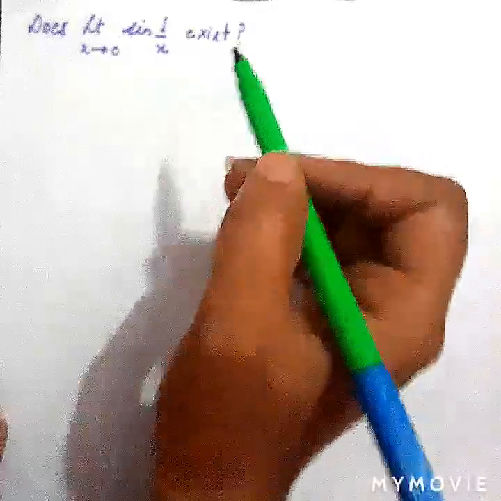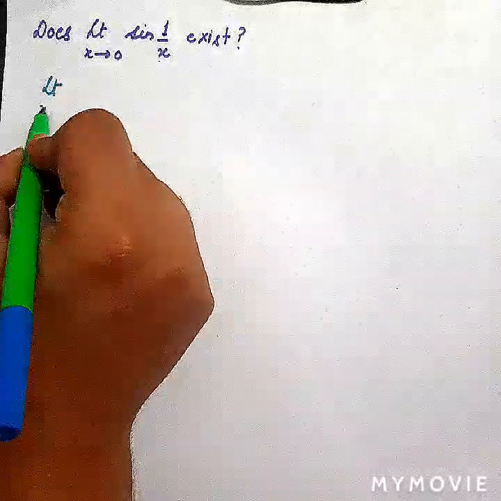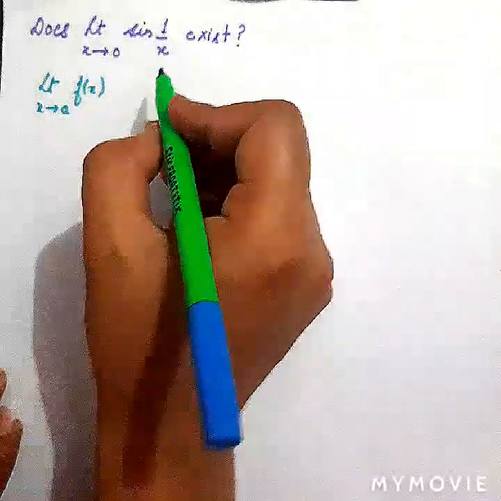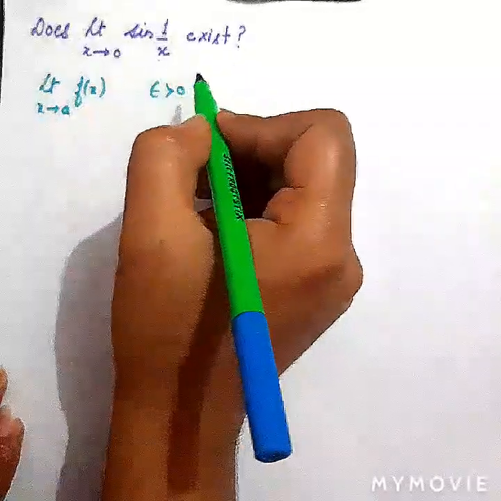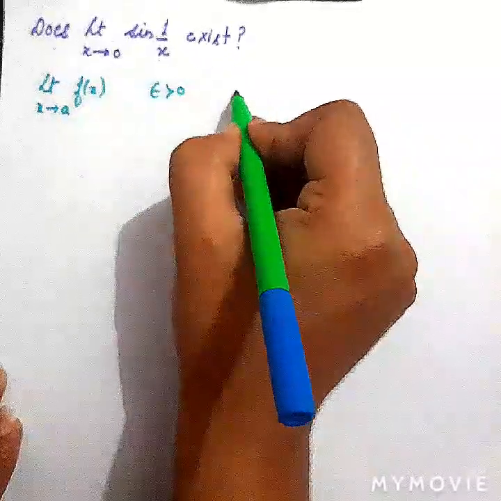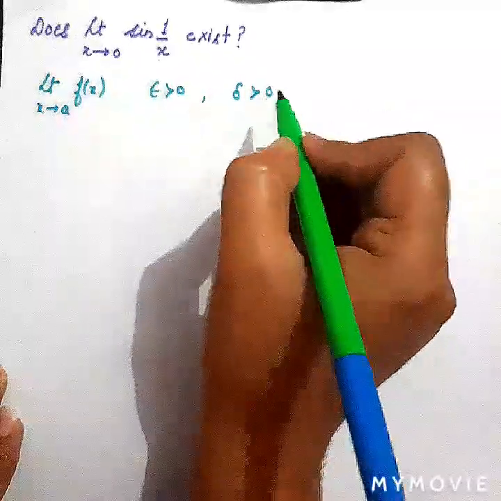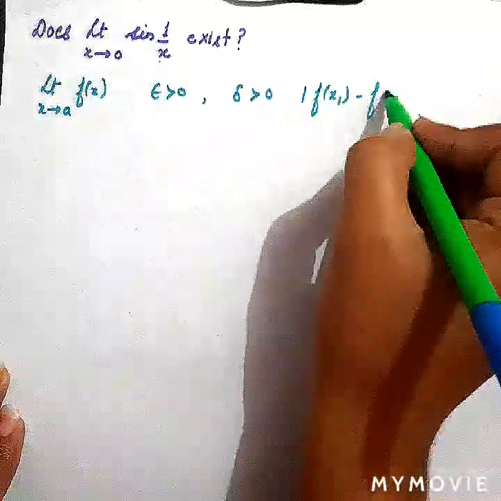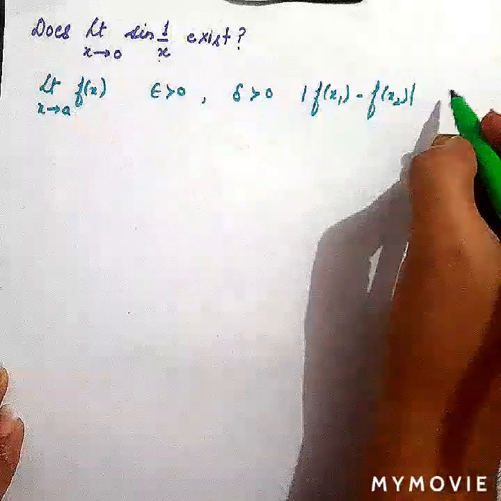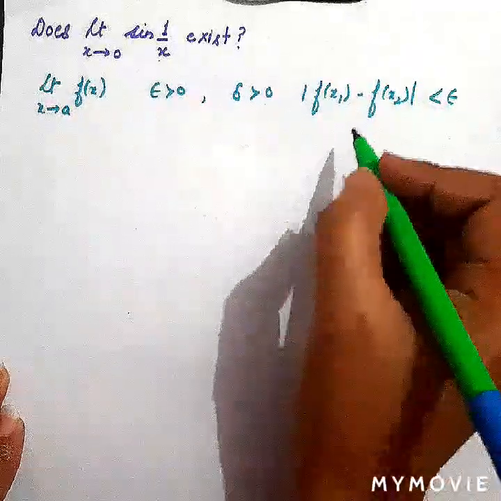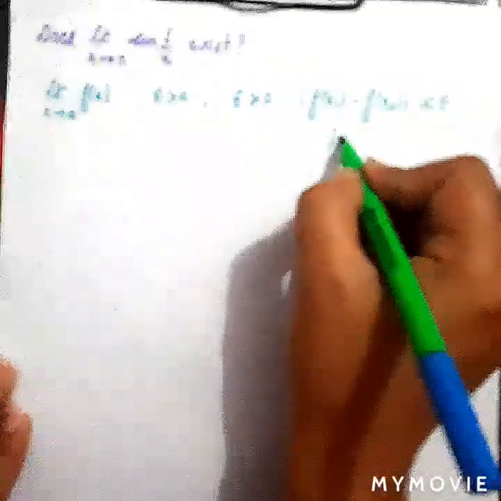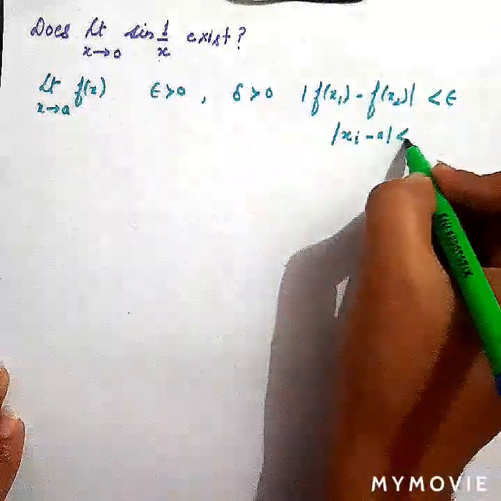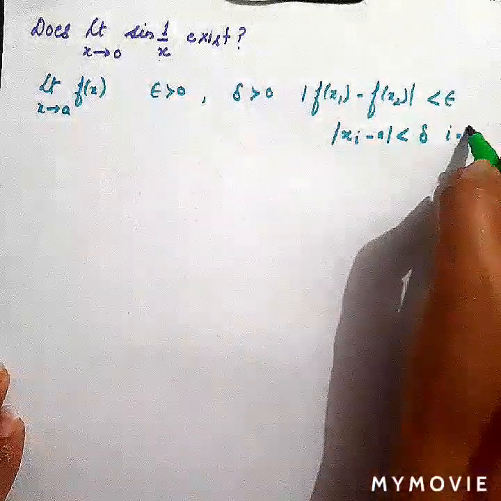In the Cauchy criterion, the limit as x approaches a of f of x exists if for any epsilon greater than 0, however small, there exists a positive number delta, also greater than 0, such that the modulus of f of x1 minus f of x2 will be less than epsilon for any x where the modulus of x minus a will be less than delta, where i will be 1 and 2.